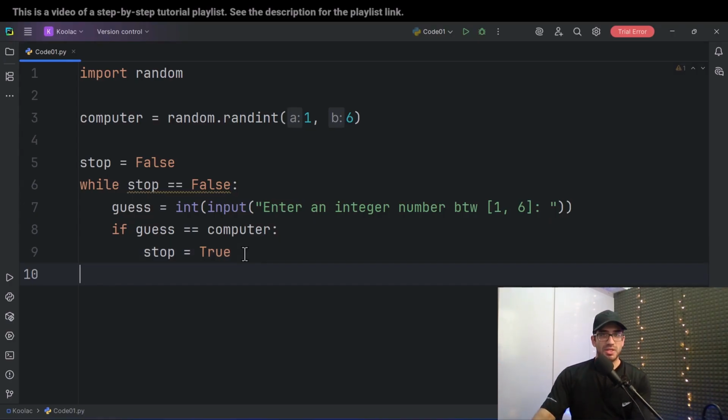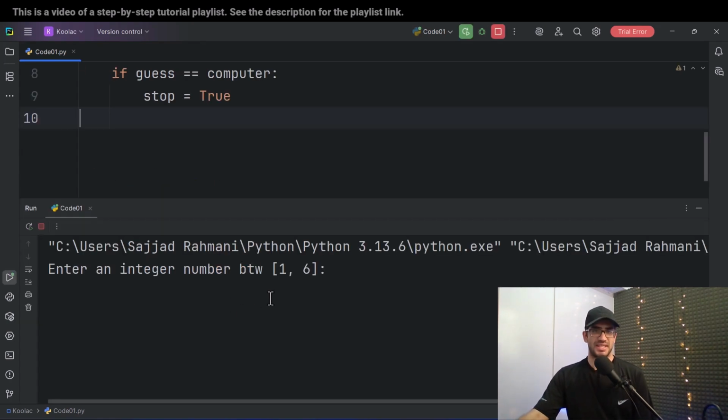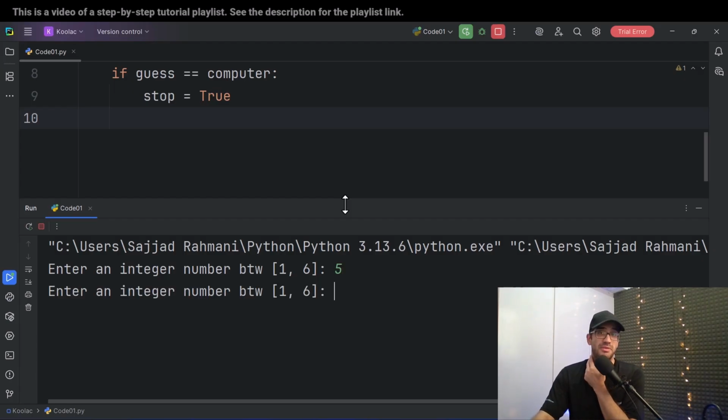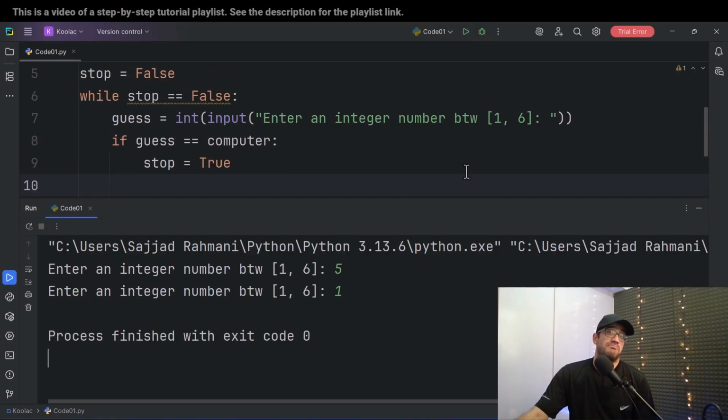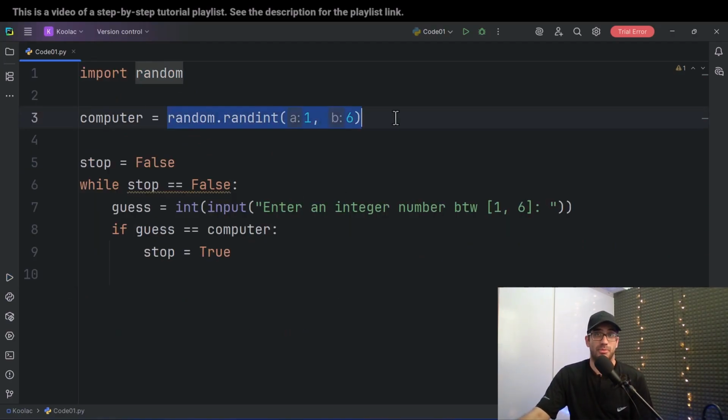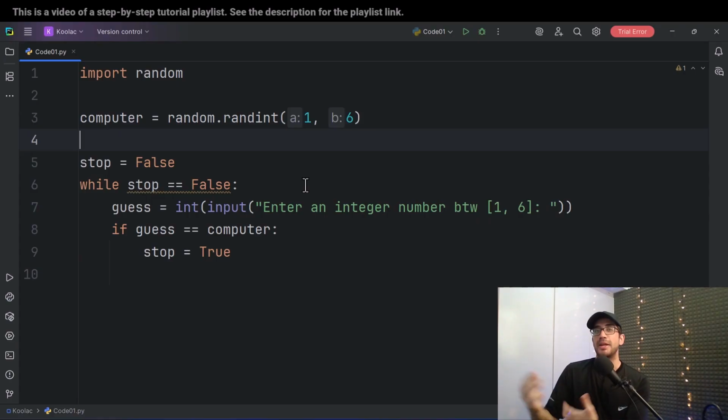So now let's run the code to see the process. If I run the code, it says enter an integer number between 1 to 6. For example, let's suppose that I enter 5 and I press enter. Okay, it is not 5. What about 1? Enter. Oh, that was correct. So as you can see, we are having a kind of game with the computer, where the computer is choosing a random integer number between 1 to 6, and we are guessing that number.